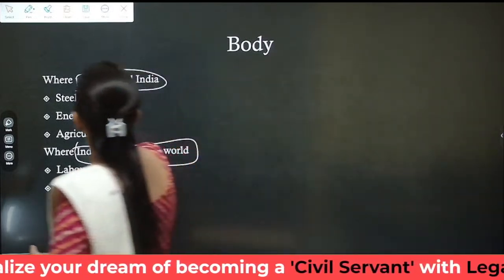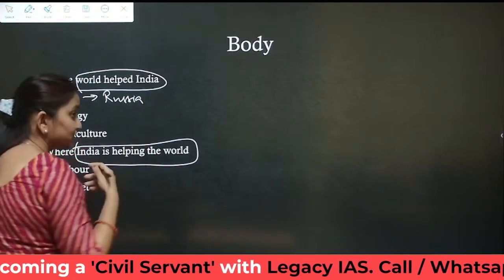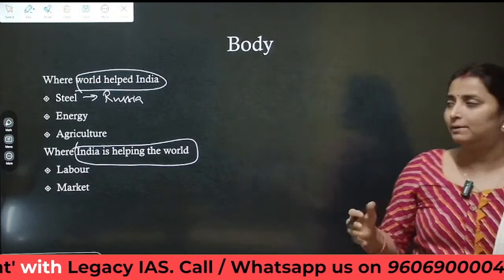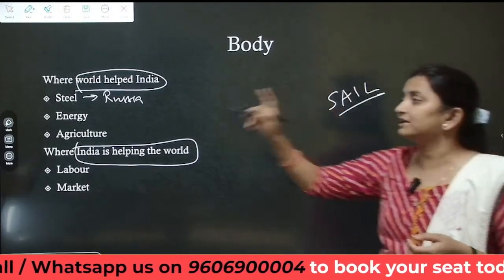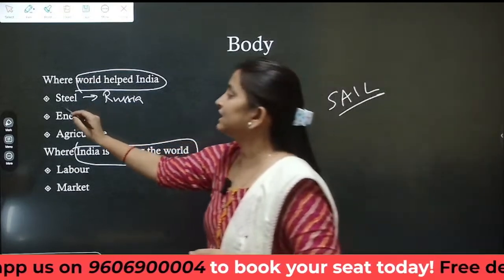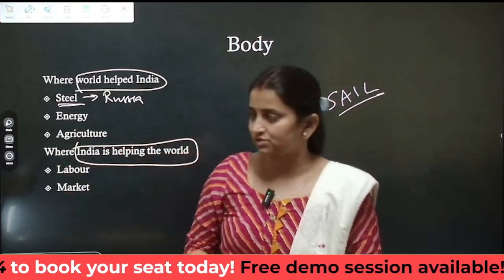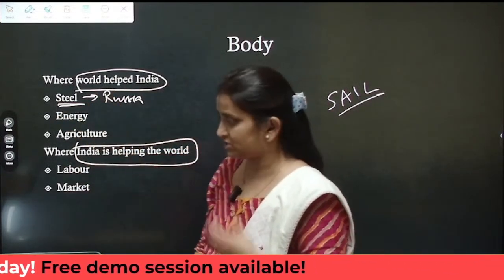Okay, so in terms of steel, we know that in India, Russia helped the establishment of an integrated steel plant by the name Steel Authority of India Limited. This was initially set up by Russian collaboration in extracting and efficiently utilizing its iron resource or coal-based resource. So the world has helped India in terms of steel production.